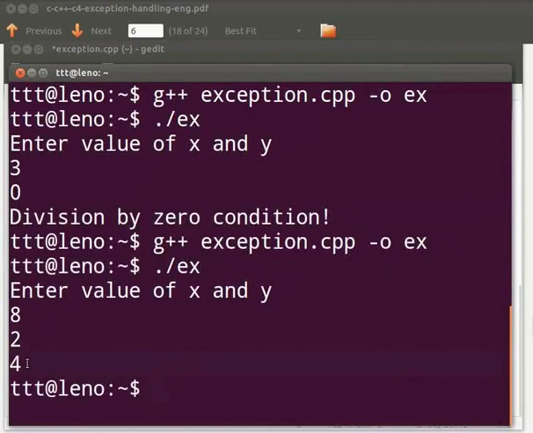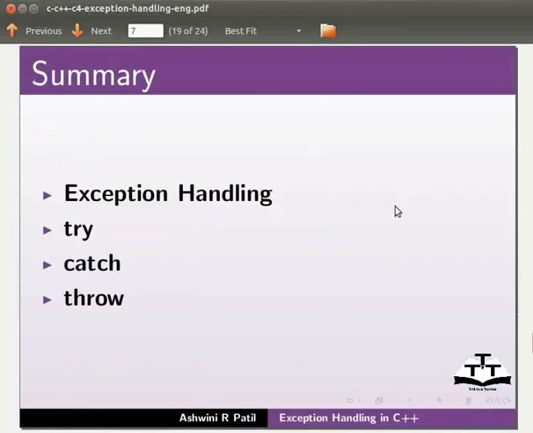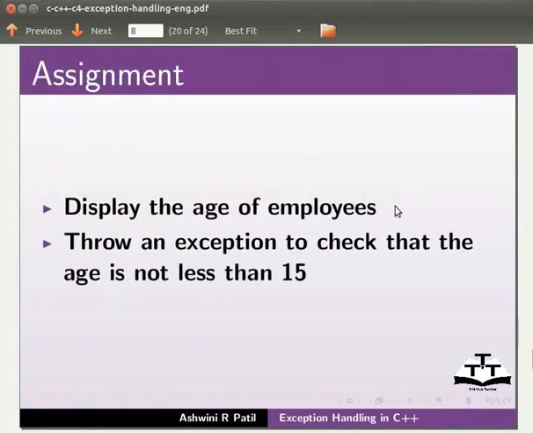This brings us to the end of this tutorial. Let us come back to our slides. Let us summarize. In this tutorial, we have seen exception handling, try, catch and throw blocks. As an assignment, display the age of employees. Throw an exception to check that the age is not less than 15.